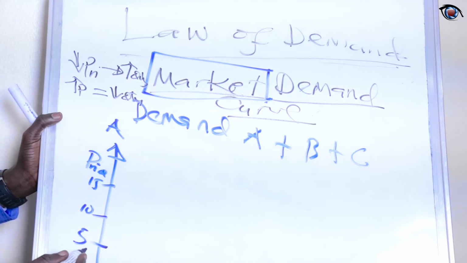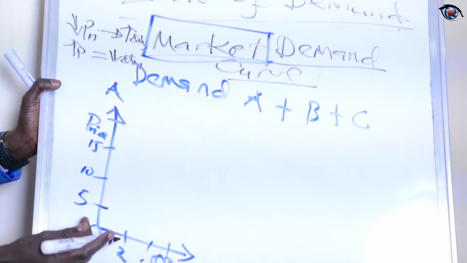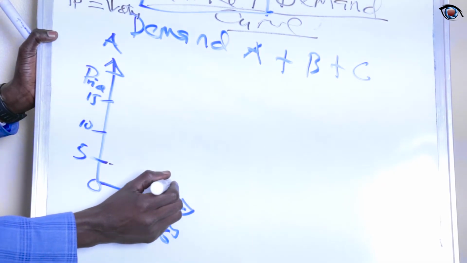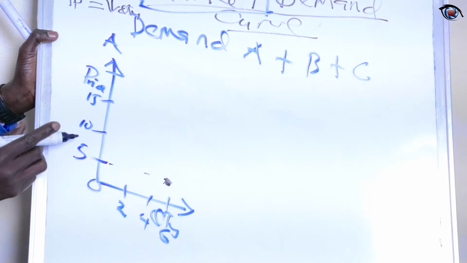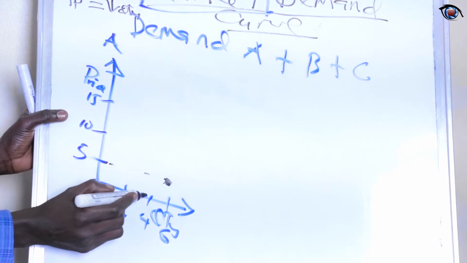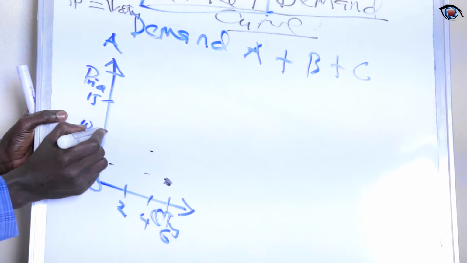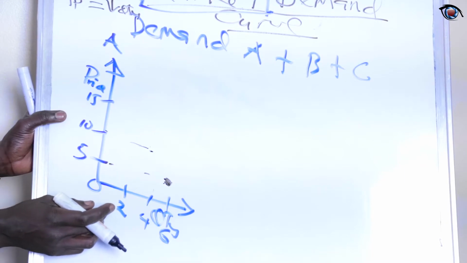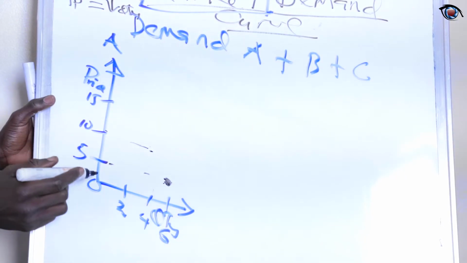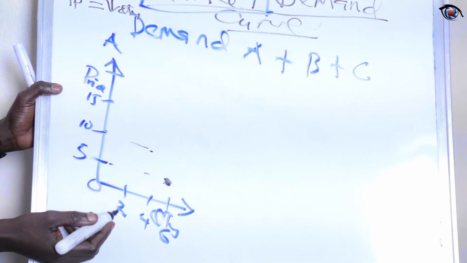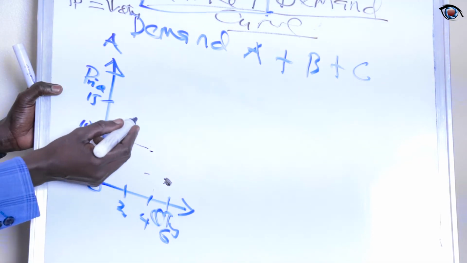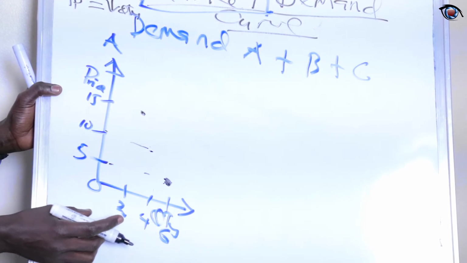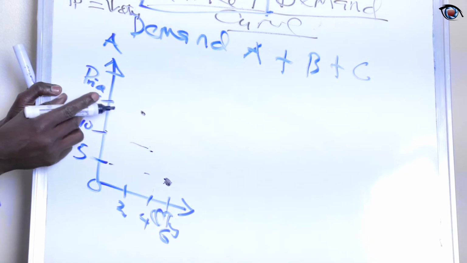Now, let's say if the price is 5, the price is lower in this case, so this consumer will buy more, so he will buy 6. If the price increases to 10, we expect the quantities to decrease. Say now he's buying 4, because the price has increased. In this case, the price has doubled, from 5 to 10. And now the price has also increased from 10 to 15. We expect the quantity demanded also to decrease. He's now buying 2. There is a decrease in quantity demanded because of the increase in the price.